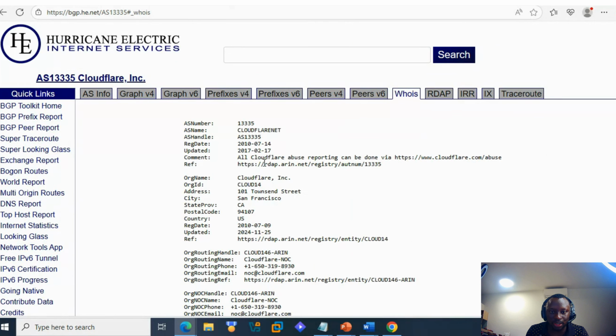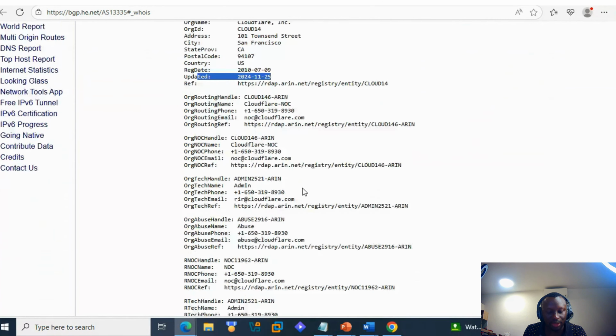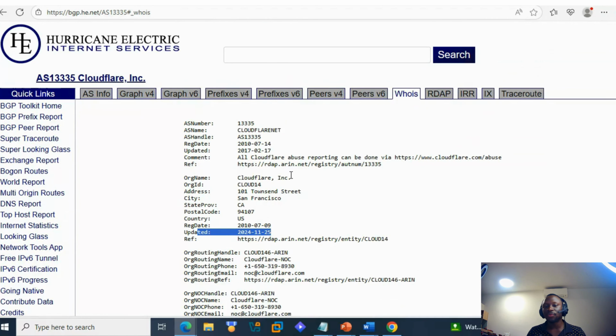You can click on the whois, and here we see the registry date for Cloudflare. Maybe I was mistaken, because here we see some information. Okay, in November it was updated. That's why we saw the update time there. But here we see the registration date and the update time, and we get some information about the company and the ASN. If you want to get in touch with them, you can check how to get in touch with this company based on the issue you're facing. They can give more information.